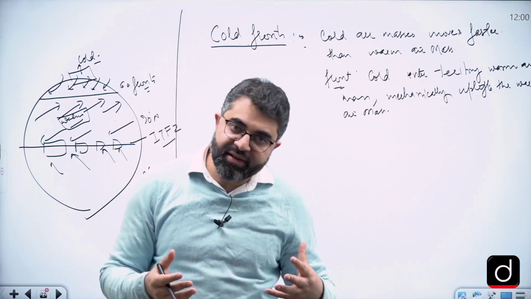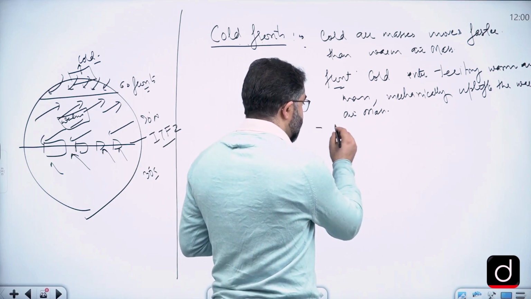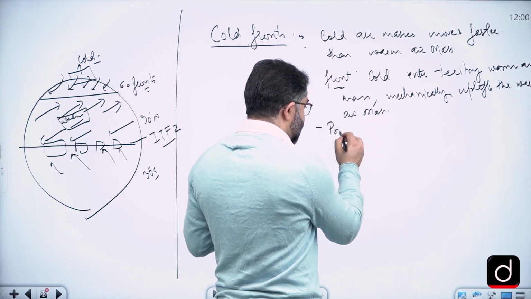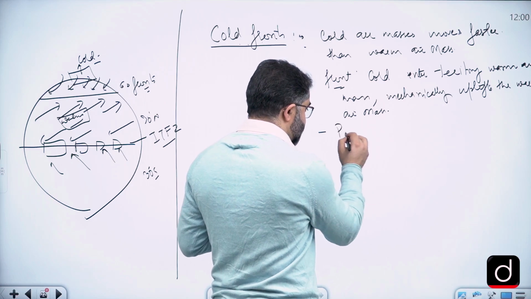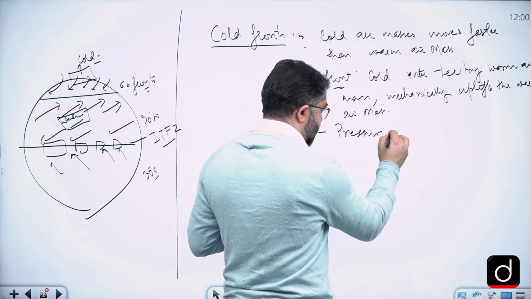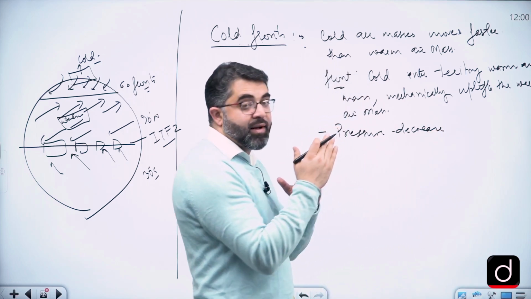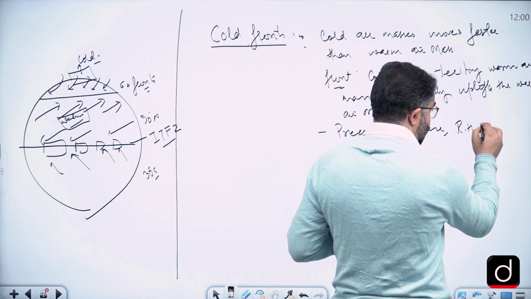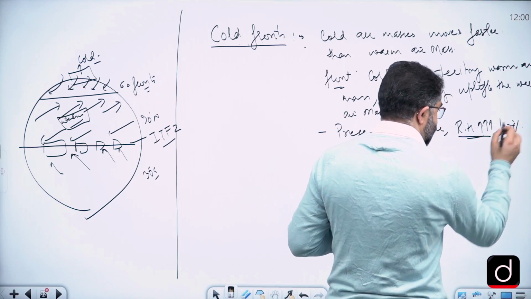So as the warm air mass rises, what is going to happen is rainfall. So you can write, weather associated with it is that atmospheric pressure decreases because after all the warm air mass is rising, plus relative humidity increases to more than 100%.